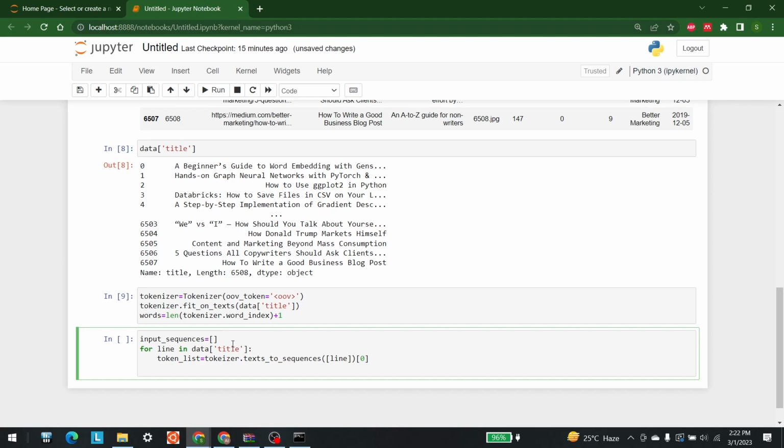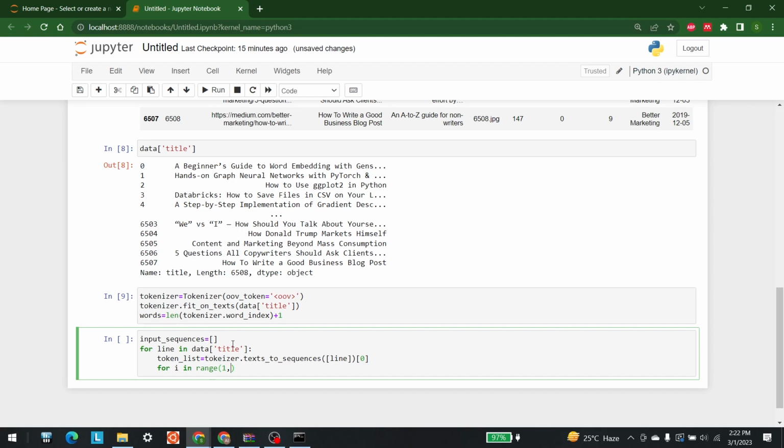So after getting the token list, I'm going to take another for loop for, of course, each line. We are going to do this. So for i in range, so what is the range? From 1 to length of the tokens, right?